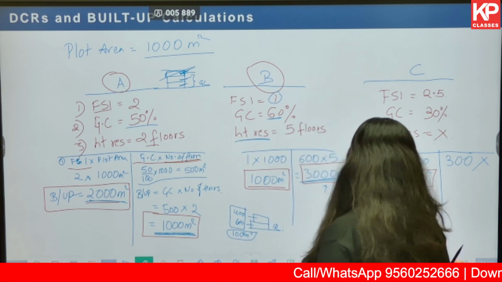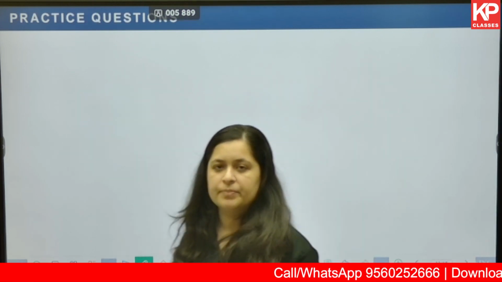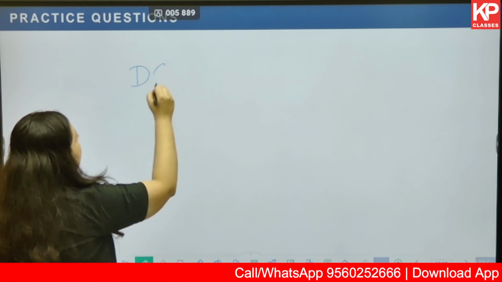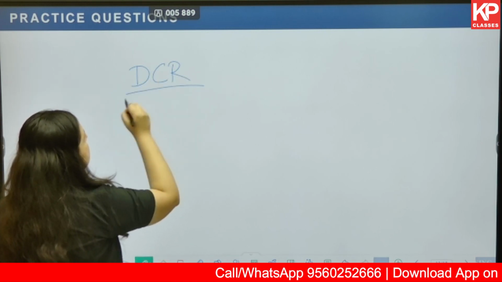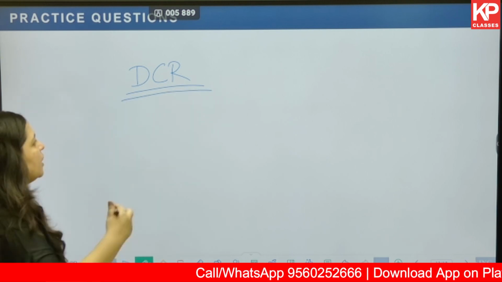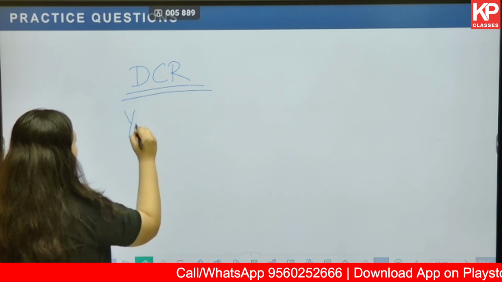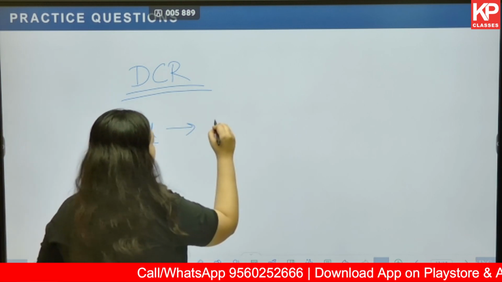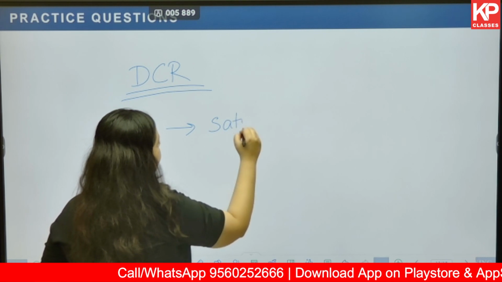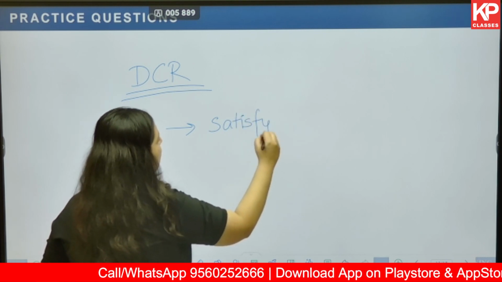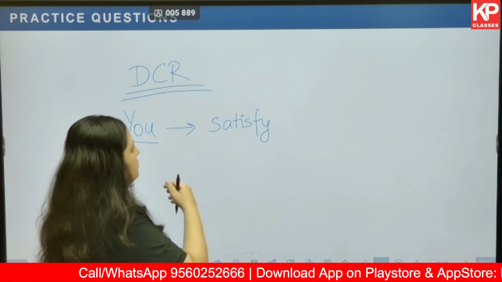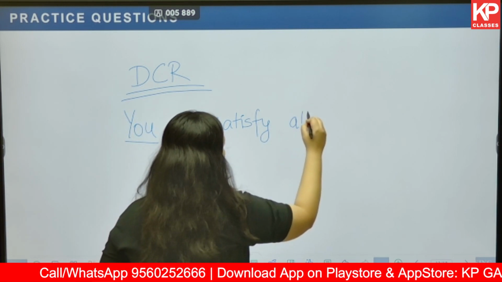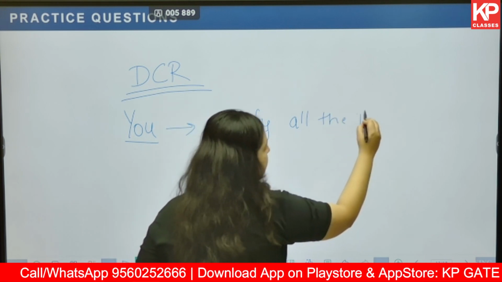Now, what is the reason behind choosing whichever is the minimum? The reason is there are a lot of development control regulations in a particular area. Okay? You have to go ahead with the built up area which is going to get a tick mark for all the regulations.